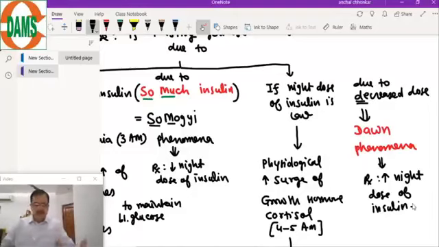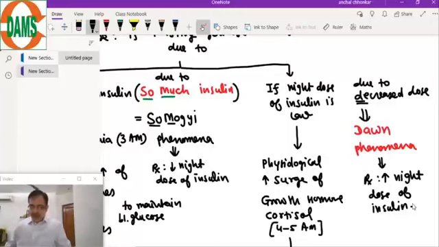Hypoglycemia, we will be coming to later on. Hypoglycemia usually stimulates sympathetic activity. There will be tremors, sweating. These will be the symptoms of fasting hypoglycemia. Why is pre-lunch not fasting? As I told you, fasting means at least 8 hours of no calorie intake. That term is reserved for the morning fasting values.